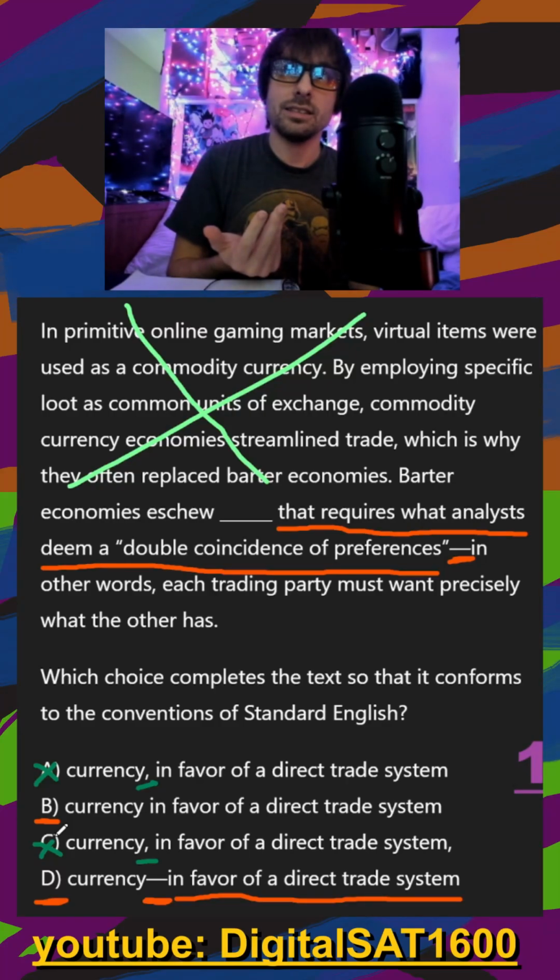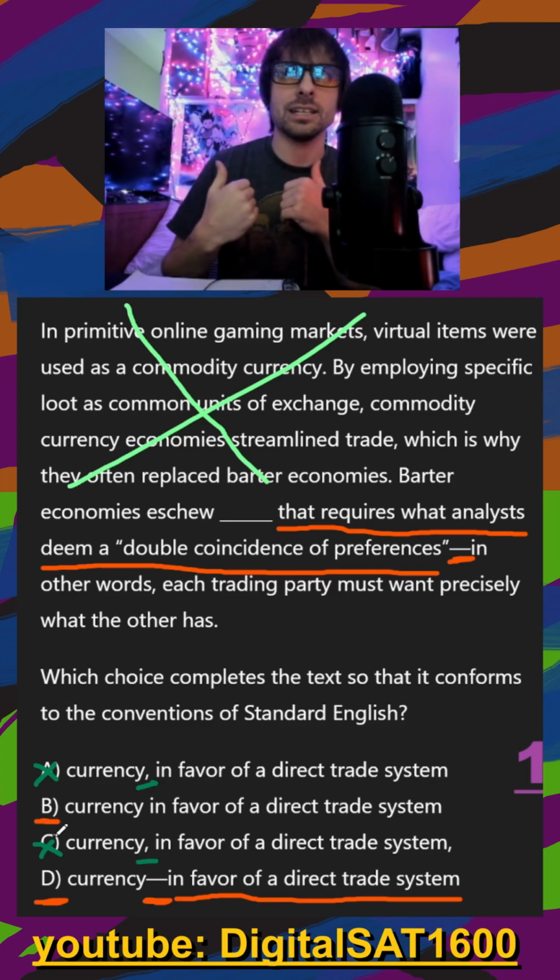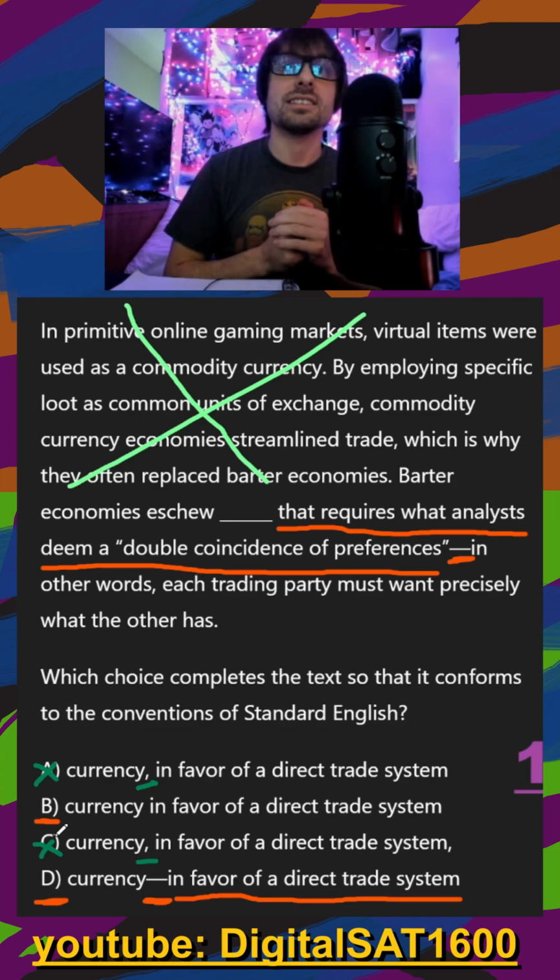Are we trying to isolate this as non-essential info, or are we trying to keep this as a complete sentence? So again, my first problem in D is I don't see how this is like non-essential extra descriptive info. It seems like it's pretty important to our sentence. Number two, especially because of the second part.